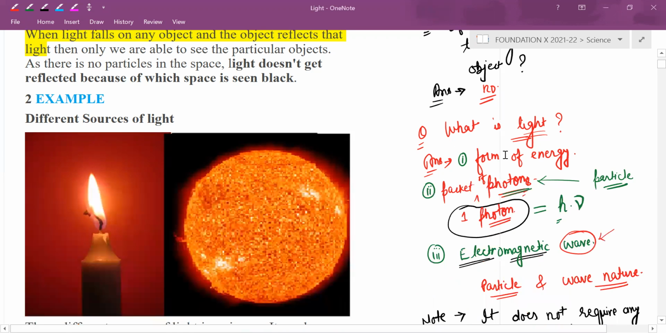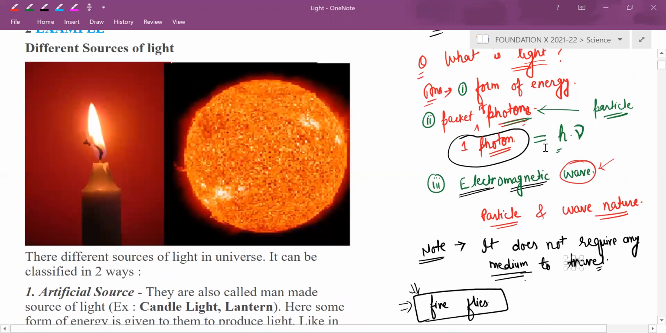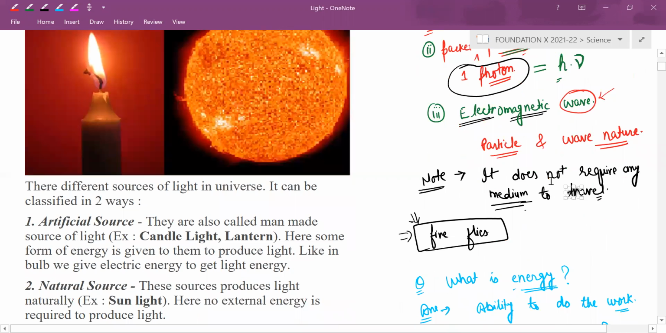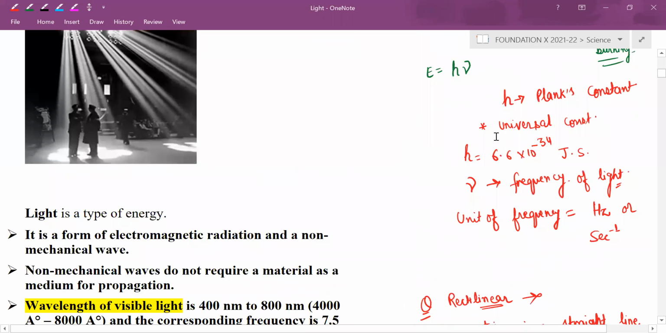About light we have discussed, it is a form of energy. It is nothing but energy packet of photons, and energy of one photon is how much? h nu. h is Planck constant. The value of Planck constant is 6.6 into 10 raised to minus 34 joule second. It is very important. We should not forget it, it is a universal constant.